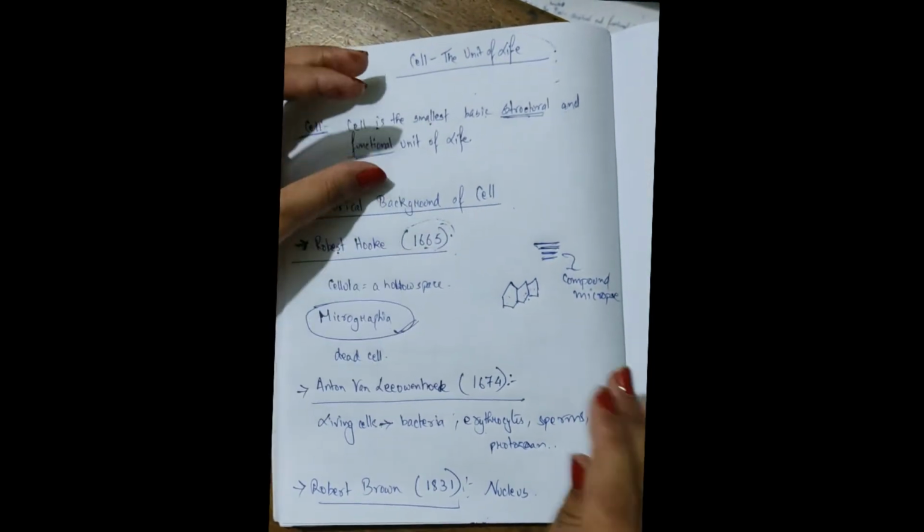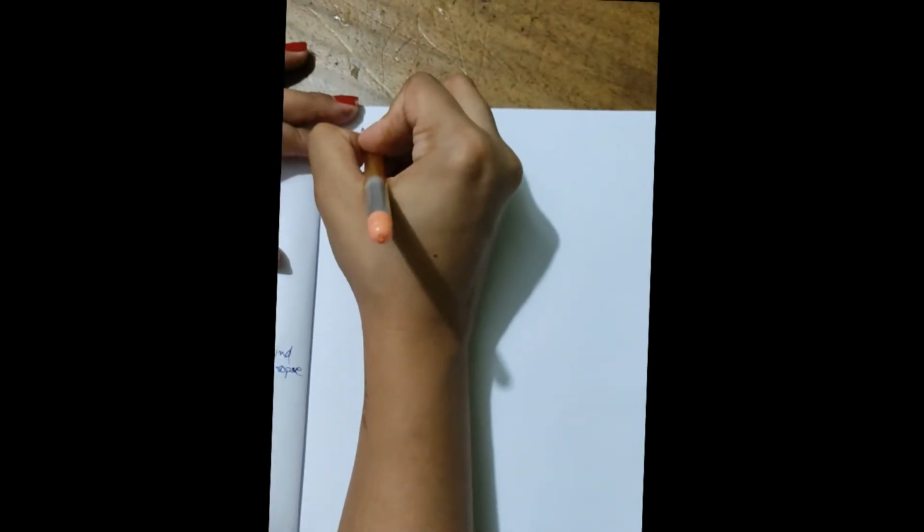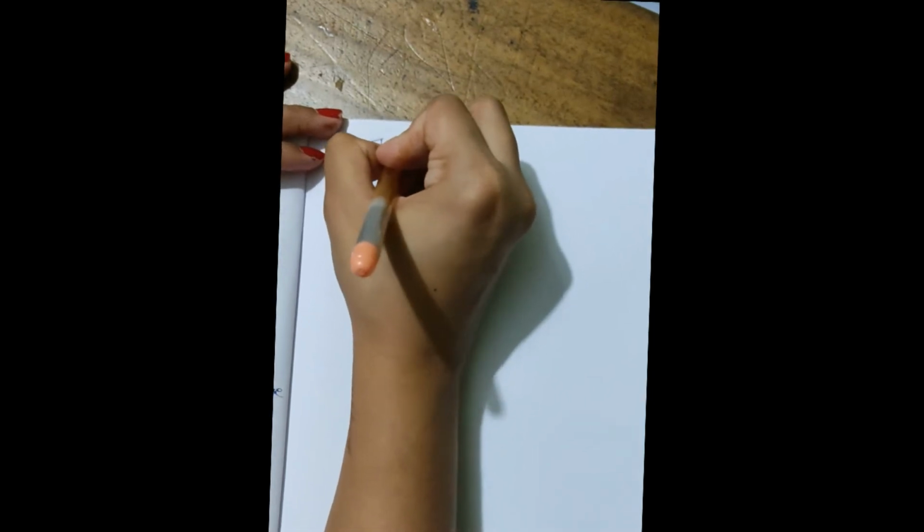After those scientists, a theory came, which is called the cell theory.